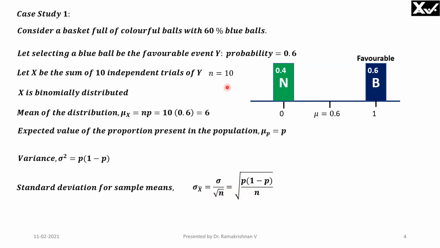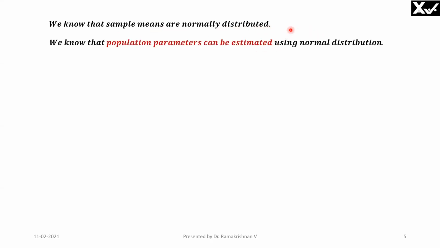Because I am doing 10 trials, therefore it is sample means. I have to take the standard deviation of sample means, which is given by standard error. Standard deviation of the sample means is given by population standard deviation divided by the square root of sample size. We know that sample means are normally distributed using the central limit theorem. Only thing is you have to take care of the sample size. It should be appropriate.